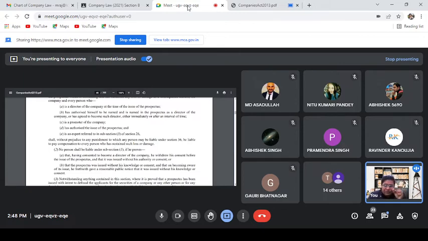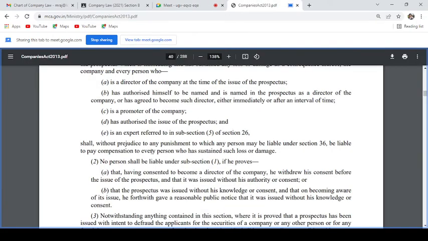So without prejudice to any punishment to which the person was liable under section 36, be liable to pay the compensation to every person who has sustained such loss or damage.